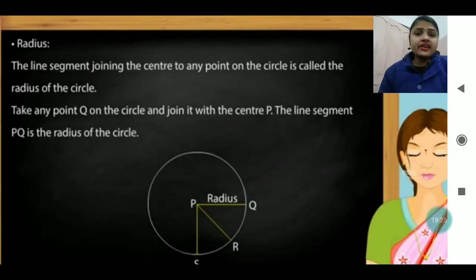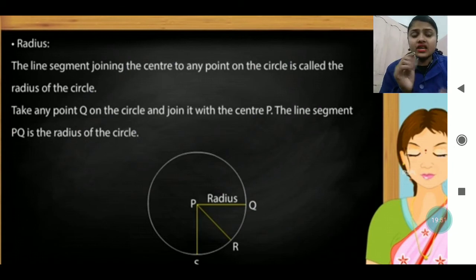Whereas the radius is the line segment joining the center to any point on the circle. Why is it called a line segment? Because one fixed point is already there. From the center it arises, and it goes as far as the length of the circle, till there only. So it is fixed and cannot be extended beyond that. If it were extended, it would go to the exterior of the circle.